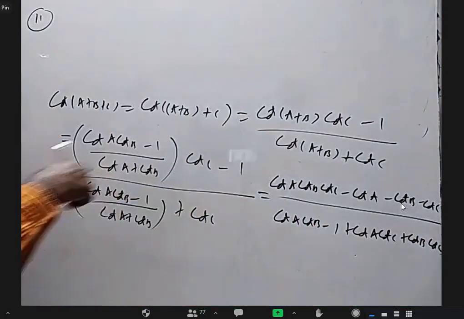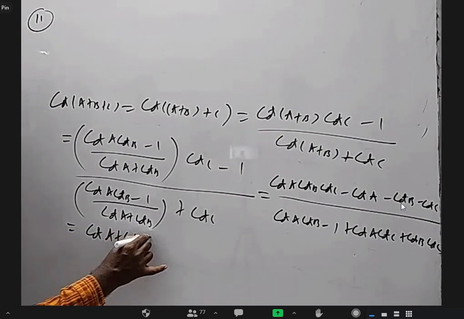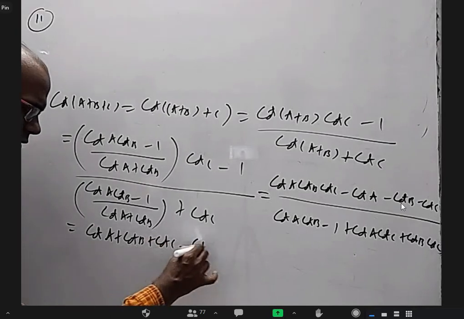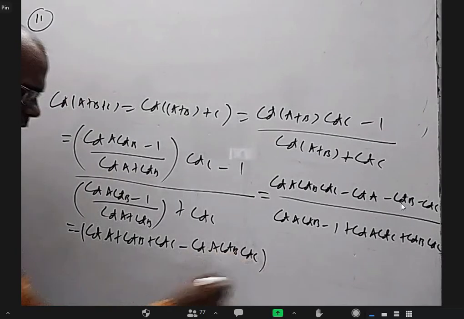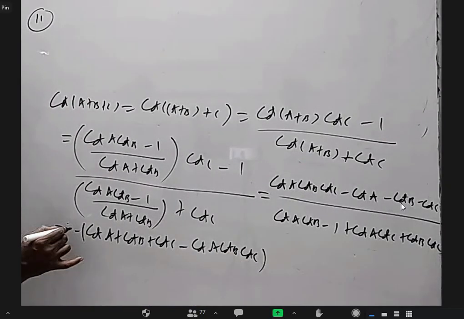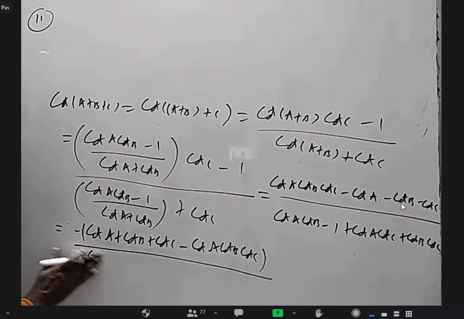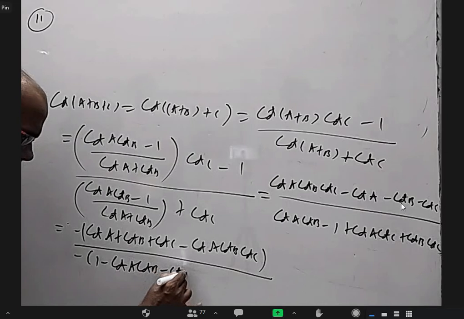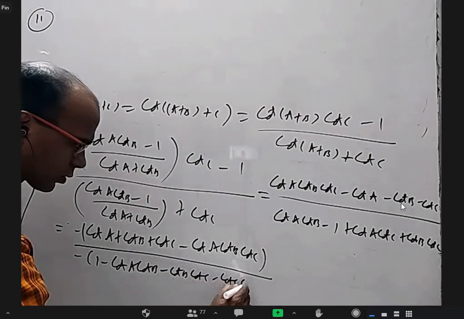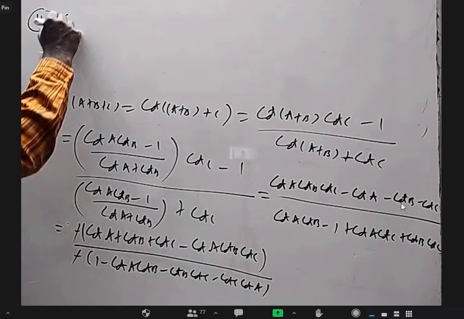If I take minus common here, I'll get almost the same as the tan formula. Cot a plus cot b plus cot c minus cot a into cot b into cot c. Same, sigma cot a minus pi cot a by 1 minus sigma cot a cot b. Here also if I take minus common, no, 1 minus is coming, a difference, right? Or the same one. 1 minus cot a cot b minus cot b cot c minus cot c cot a. Minus you can cancel. So I can state the formula.